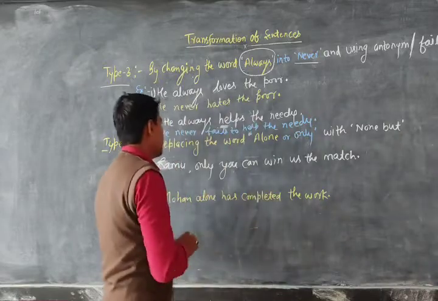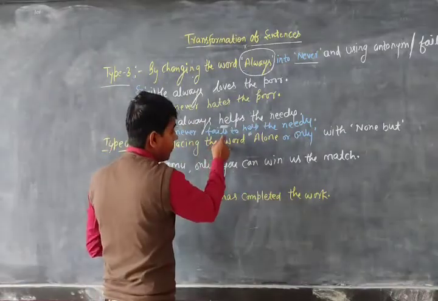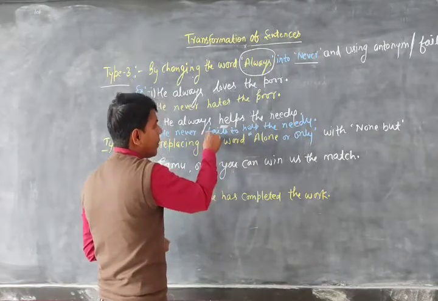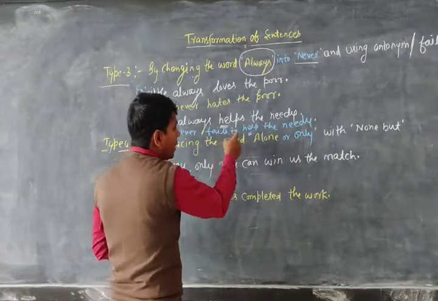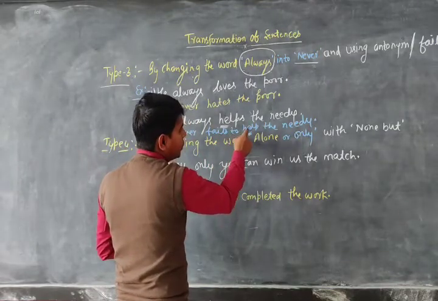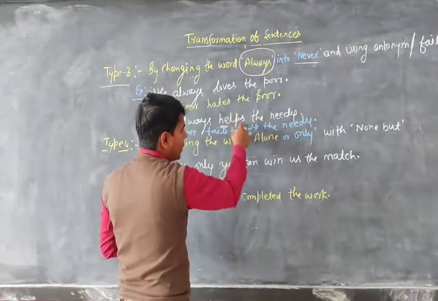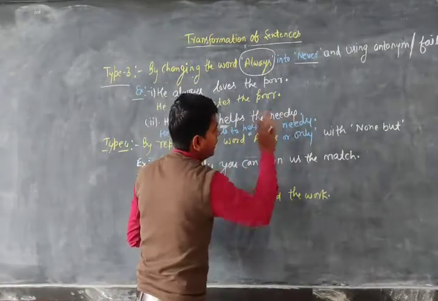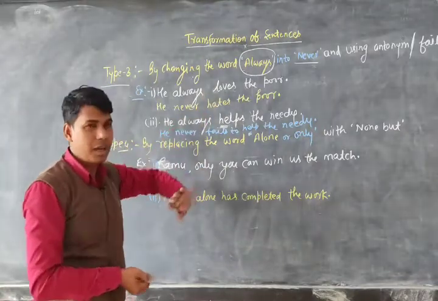Okay, so this is simple present tense, and you know in simple present tense we use s with the verb. So here fail is used as the verb, so that is why we have to mention s here. And you know after to we always use the first form of the verb, that is why we remove s from the verb help. So he never fails to help the needy. Okay dear, so this was the concept.